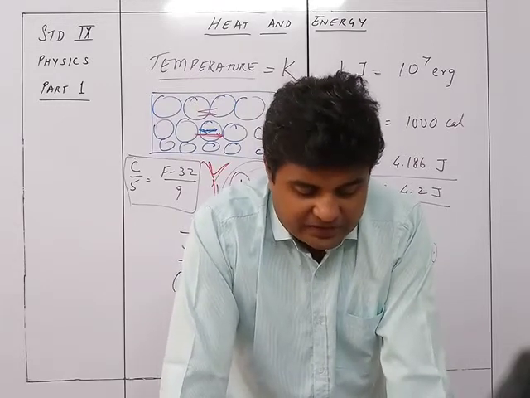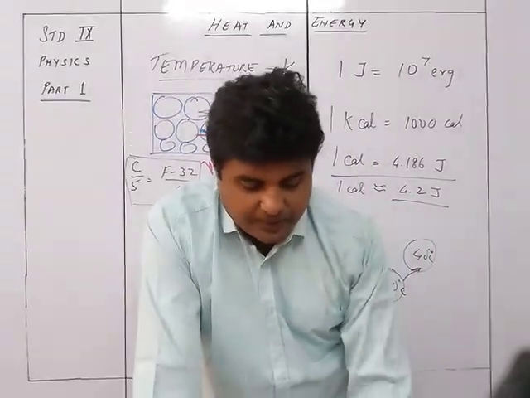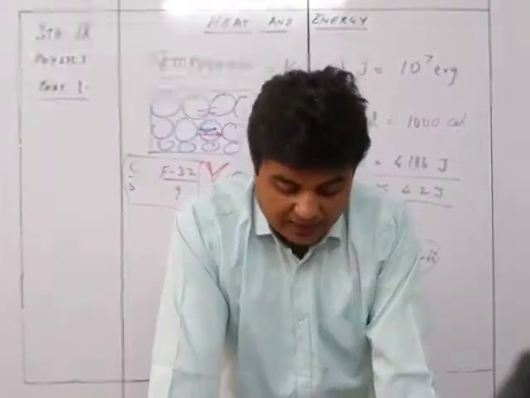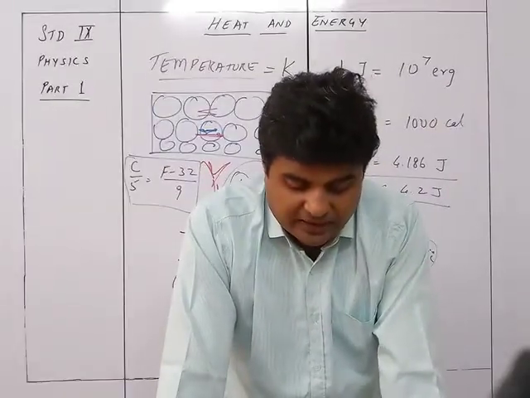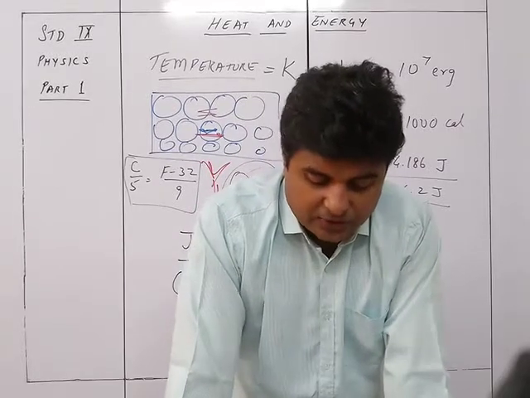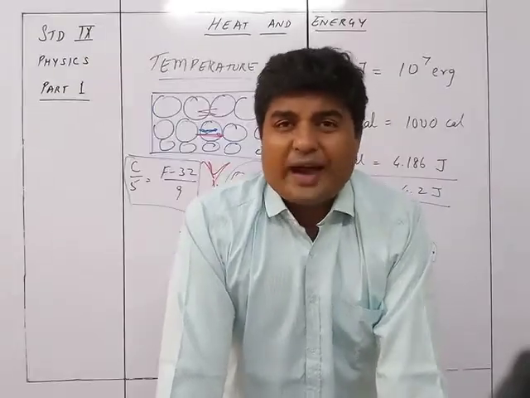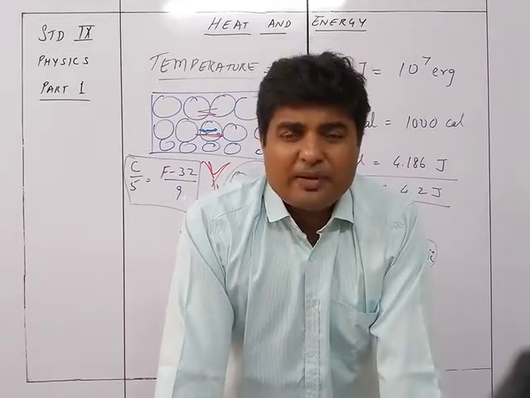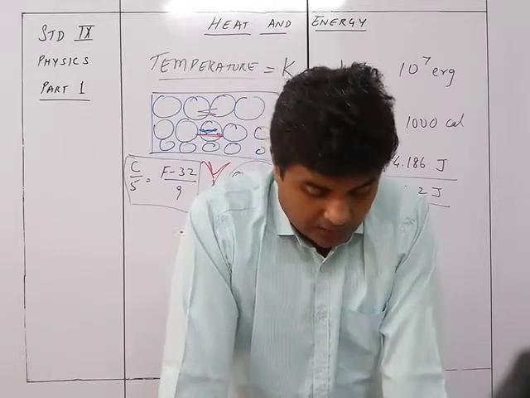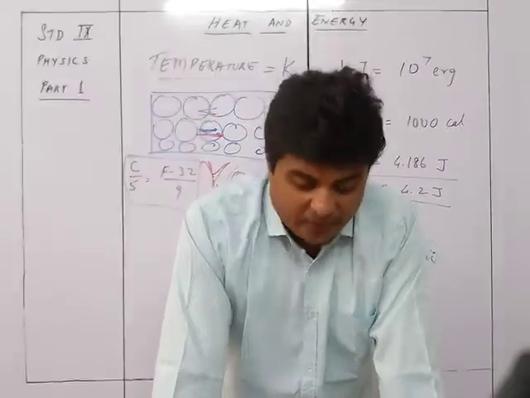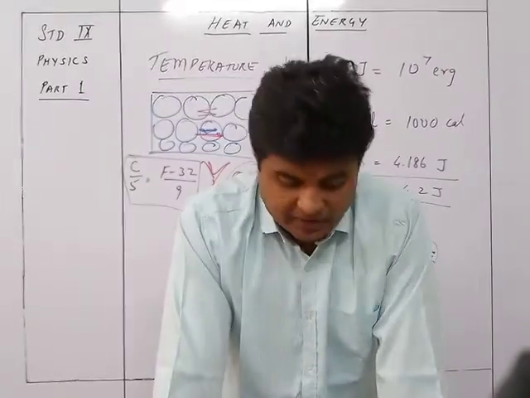The amount of heat energy contained in a body depends on the mass, temperature and material, whereas the temperature of the body depends on the average kinetic energy of its molecules due to their random motion. Heat is measured by the principle of calorimetry. You have a complete chapter based on calorimetry in the 10th standard. So it's the principle of calorimetry, whereas temperature is measured by a thermometer.